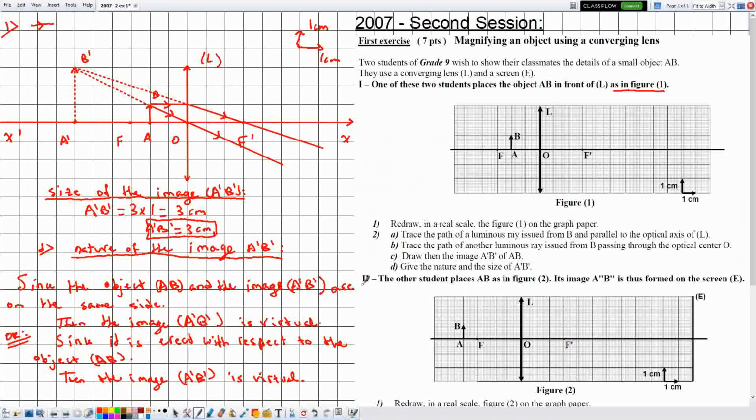Now let's move to the next part of this exercise. The other student places AB as in figure 2. They mentioned figure 2, then now I can use it. Its image A double prime B double prime is thus formed on the screen E. The image is collected on the screen. Okay.